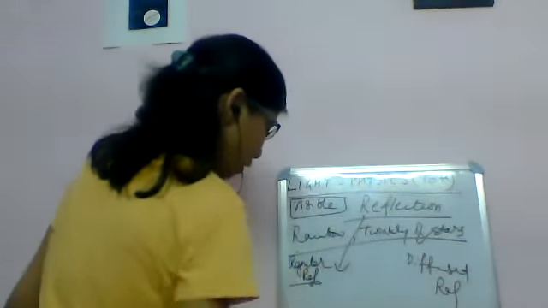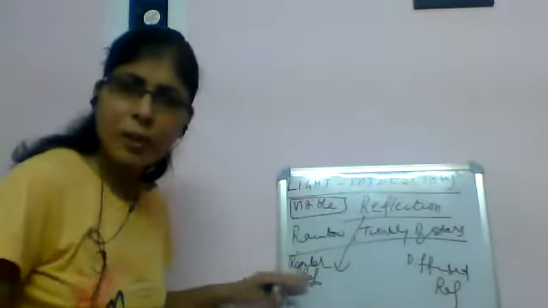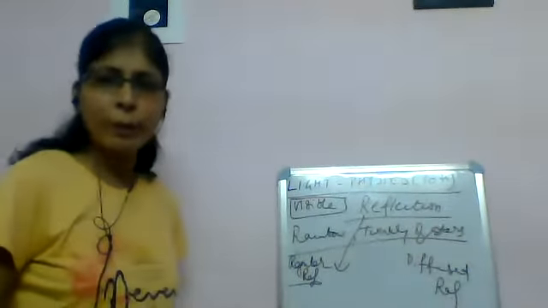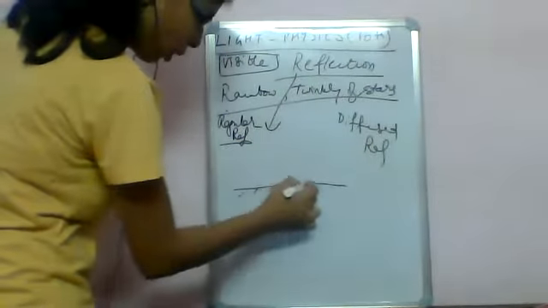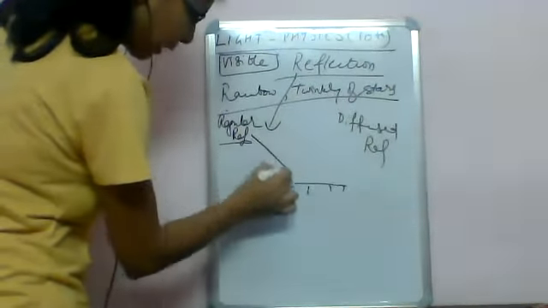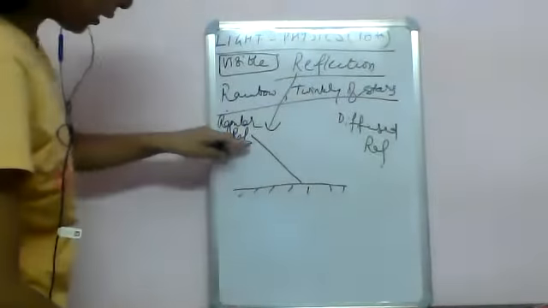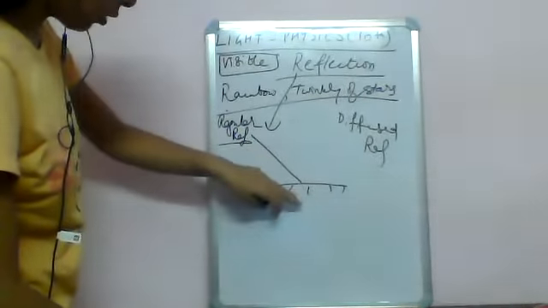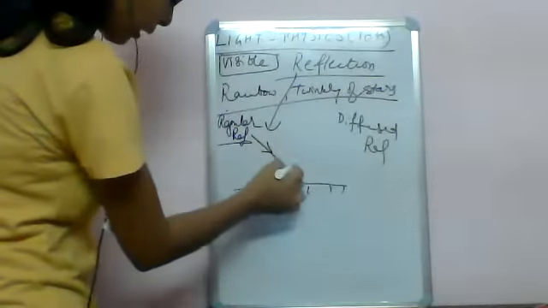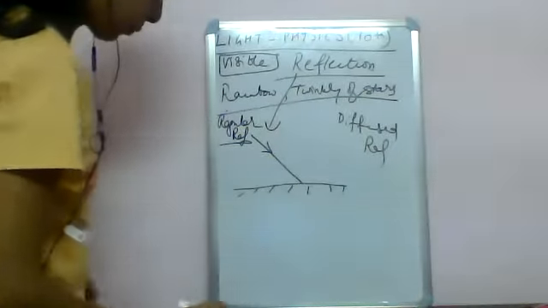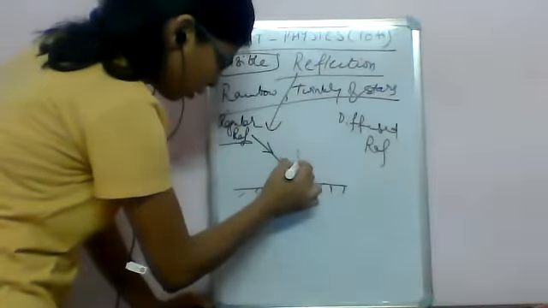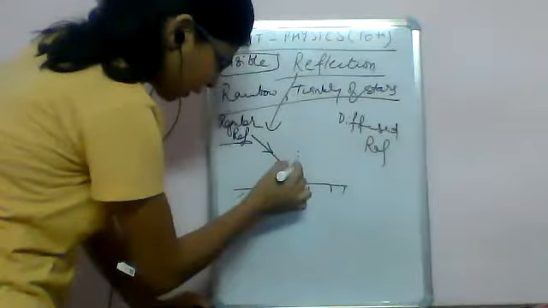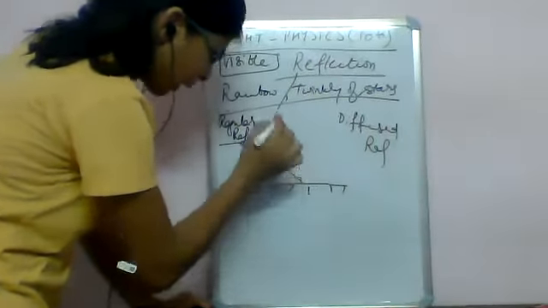In regular reflection, the surface must be a polished one. This is a polished surface. For example, light is incident on the surface at some angle, and you draw one normal perpendicular to the surface. That is the angle of incidence.